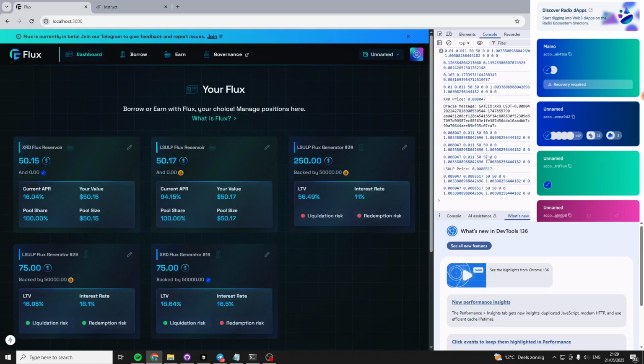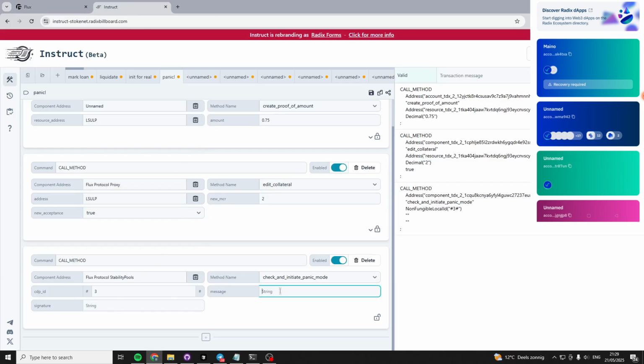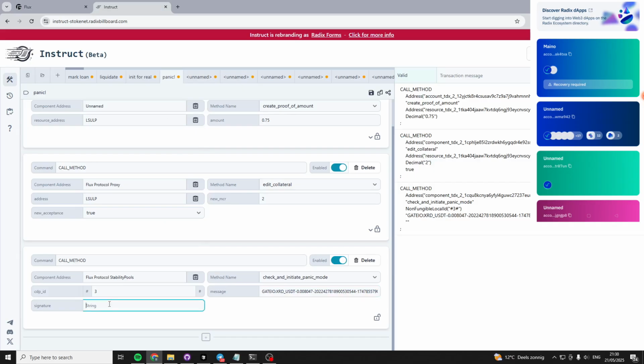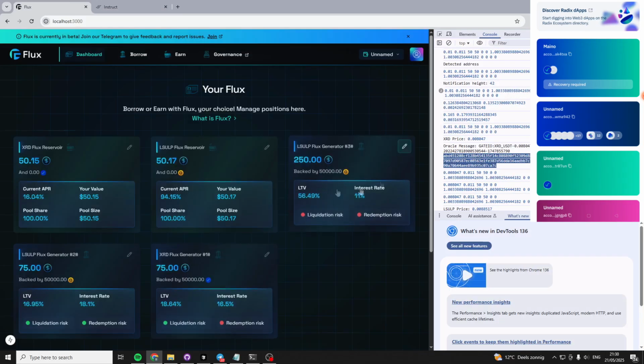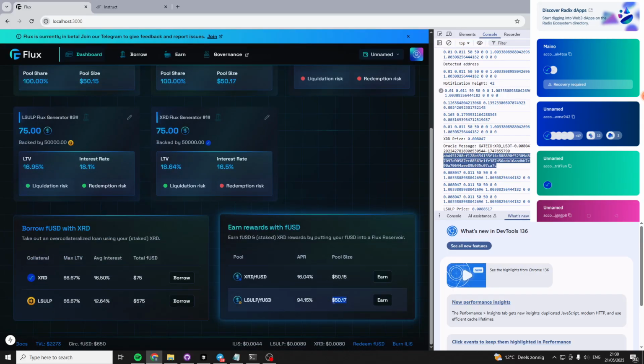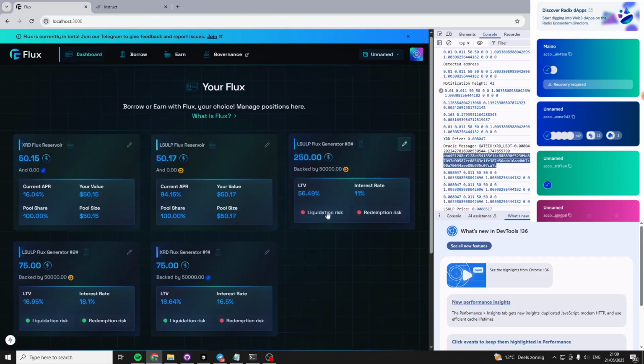I need to get some Oracle data to actually liquidate this. What I'm now showing you is we are trying to enter panic mode because we want to liquidate this loan, and there is only $50.17 of FUSD available in the Flux reservoir, so we cannot liquidate this.